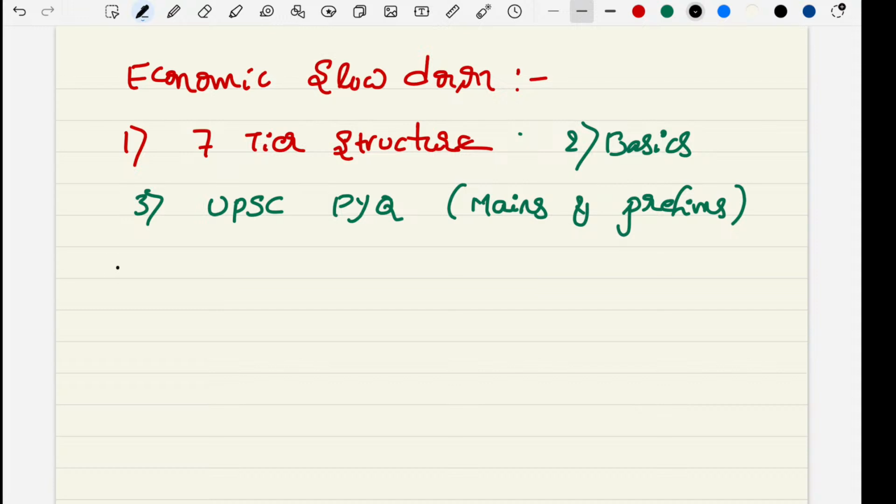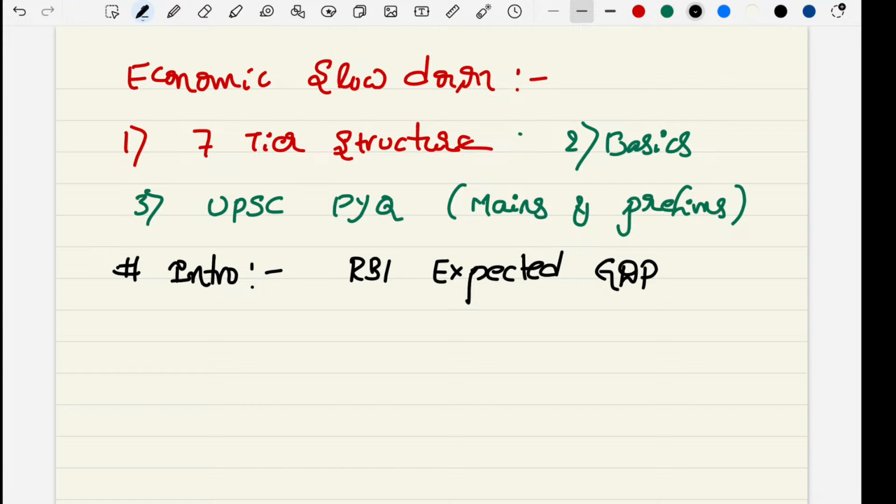So, yes. The first one is the introduction, or why it is in the news. RBI expected India's economic growth, GDP growth, at 7%.